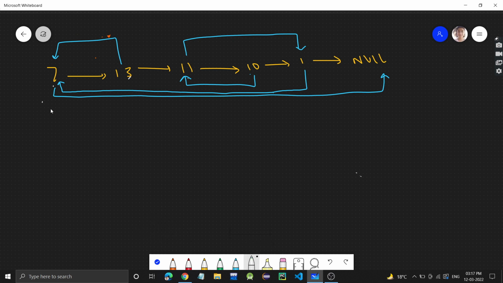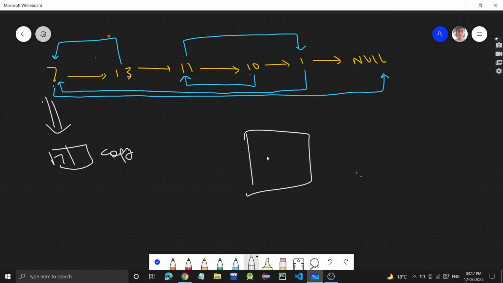So let's see, I have created a copy of the 7 node. This is the original node, and this is its copy. Now earlier I was storing this copy in a hash map with the original node. Original node is 7 and I was storing its copy. But now I have to avoid this hash map. So how will we do that?